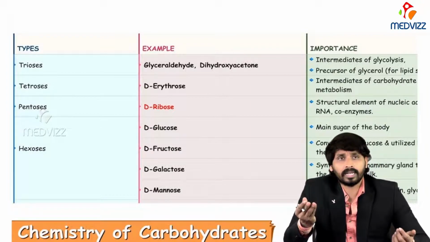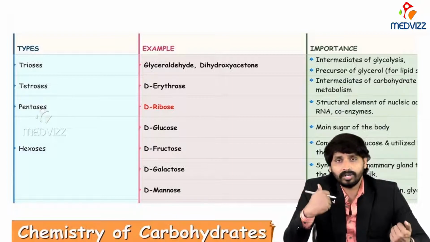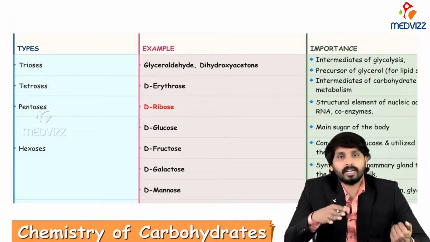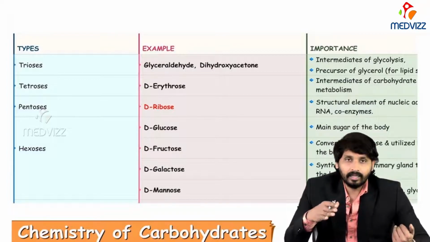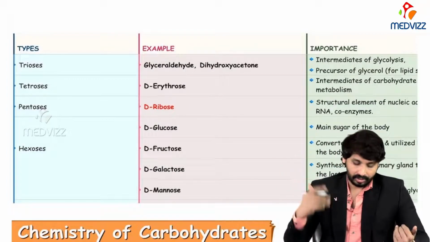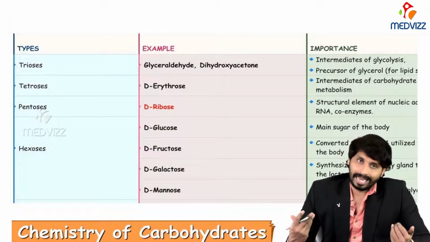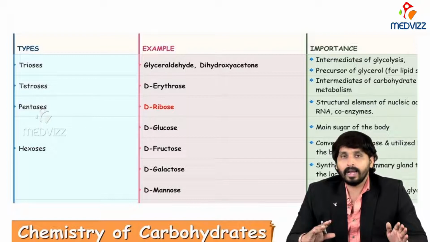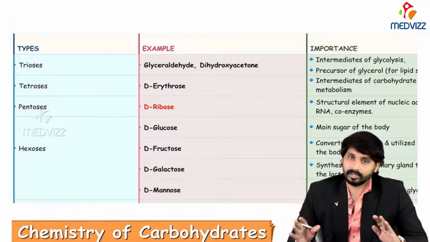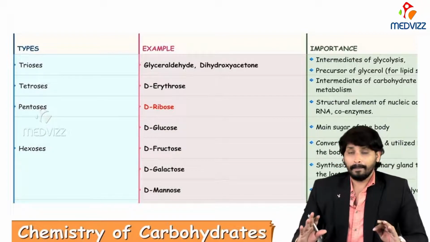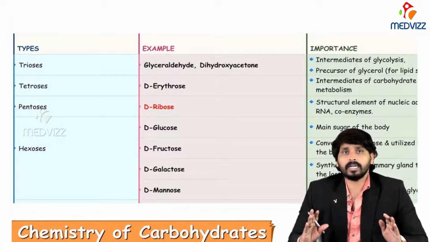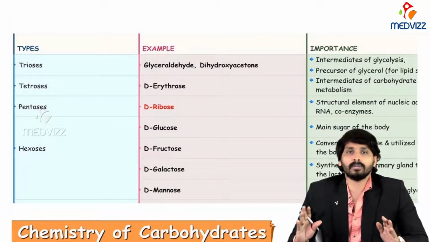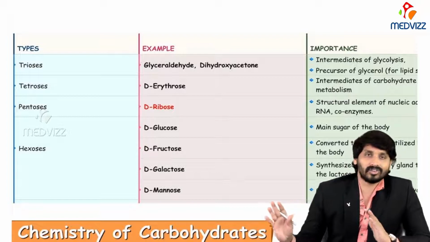Hexoses: glucose importance we know, and fructose. Some sources like cane sugar or some fruits contain fructose. But we cannot utilize fructose directly. Fructose can be converted to glucose and utilized for energy production. Similarly, galactose can be converted into glucose and used for energy production. Same with mannose. Rather than energy production, mannose is used in the formation of heteropolysaccharides for structural aspects.